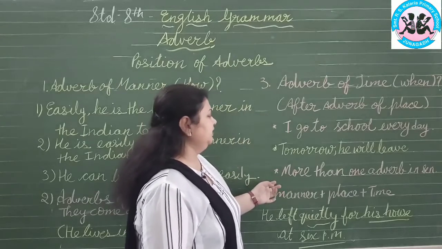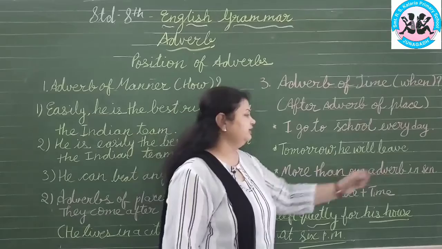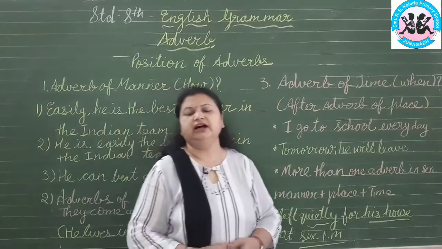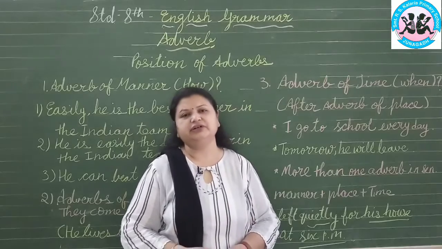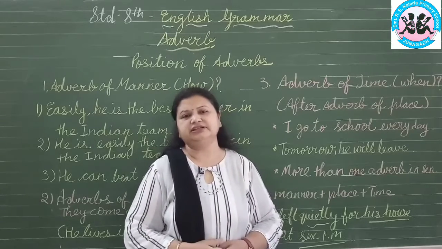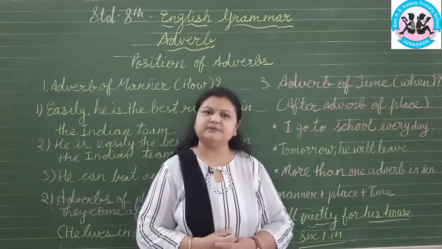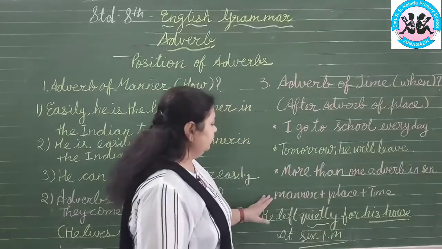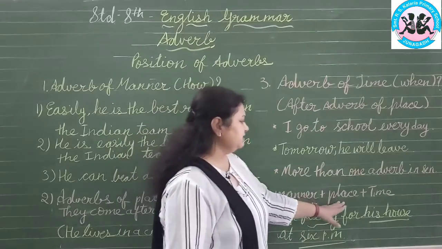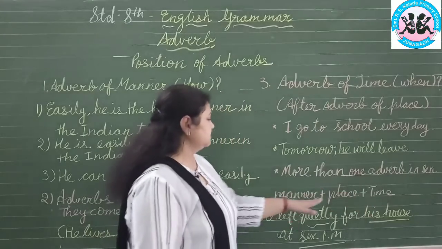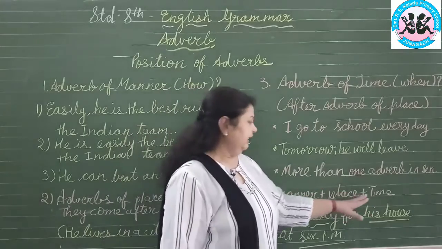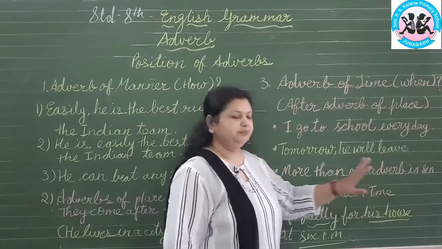Now the fourth point is more than one adverb in a sentence. If more than one adverb is given in the sentence, manner is given, place is given, time is given, then how will you place them? Just see, the form is manner plus place plus time, meaning that first we will use manner, second we will use place, and third we will use time.